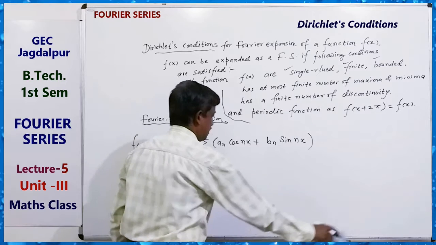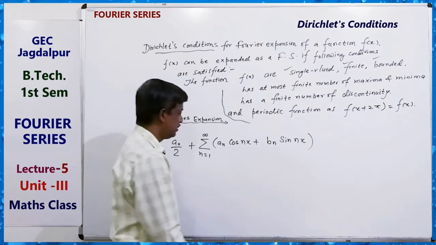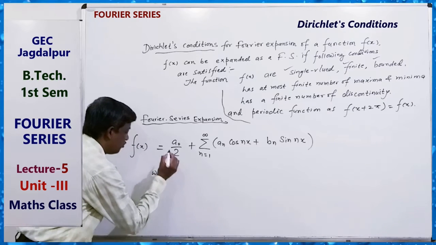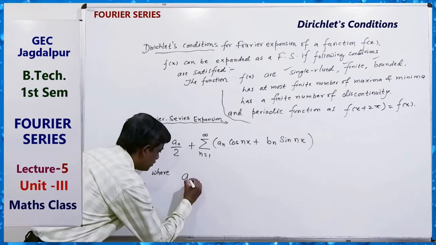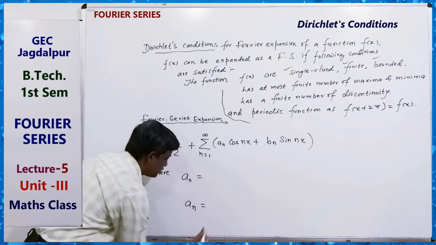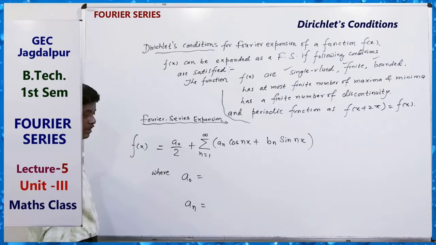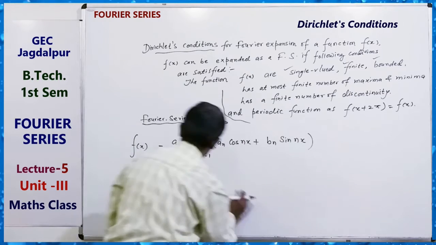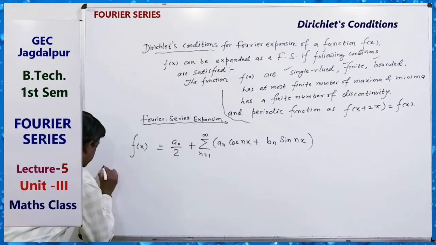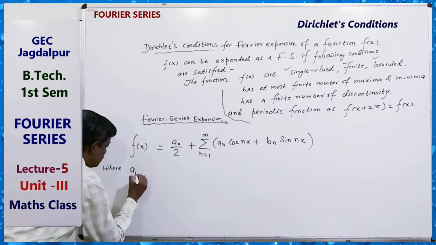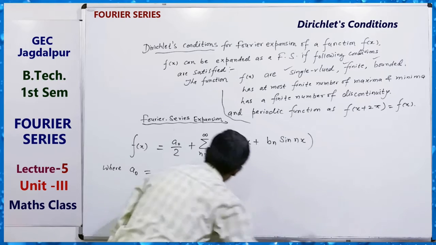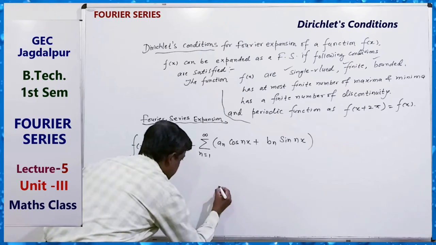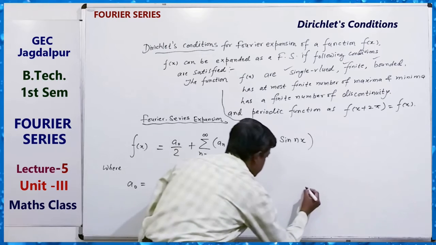Here we are writing a0 equals, an equals, and bn equals.